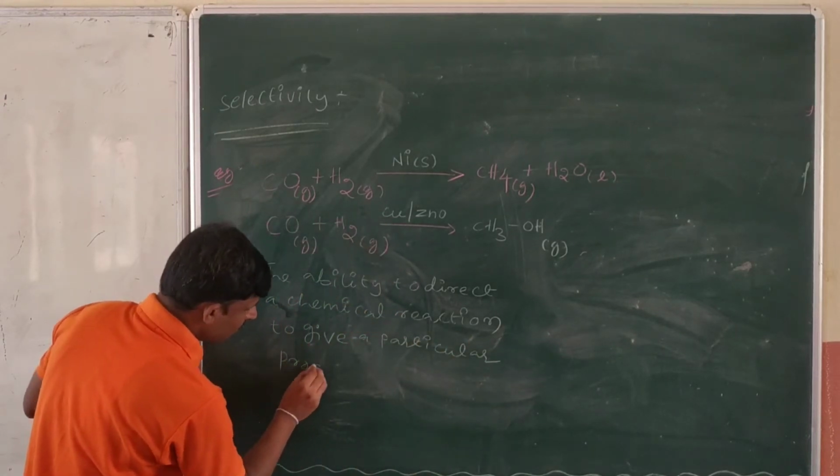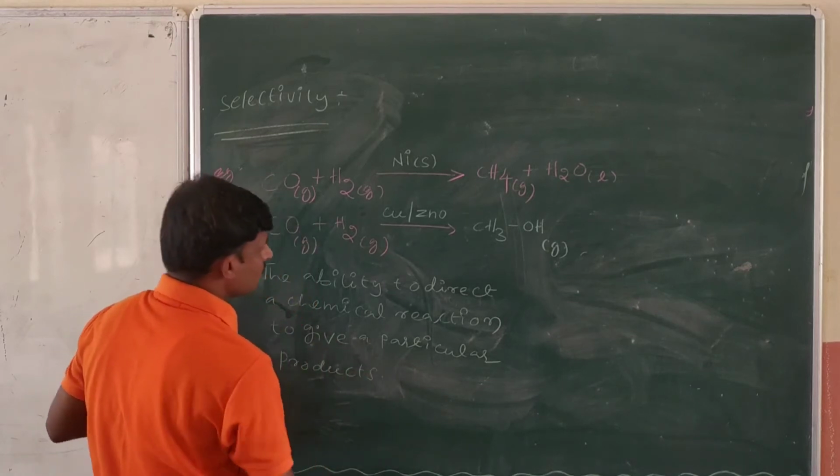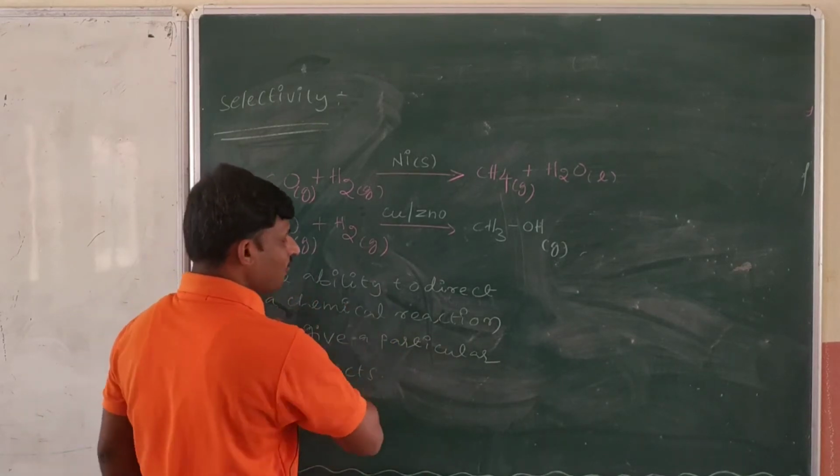Which one is directing here? The catalyst is directing. Am I right or not? Product or products.